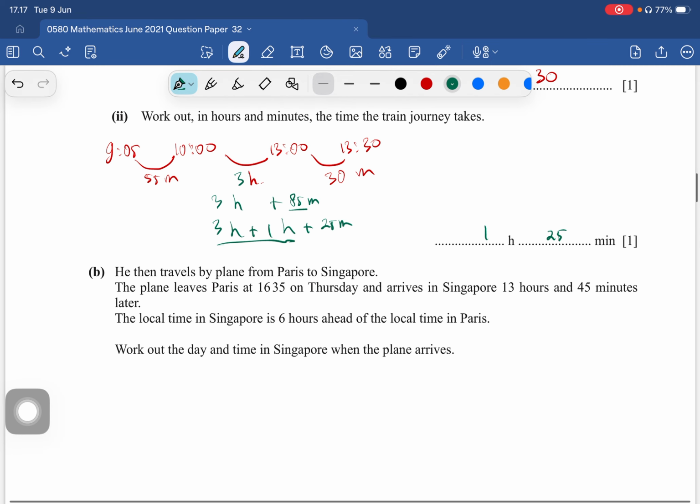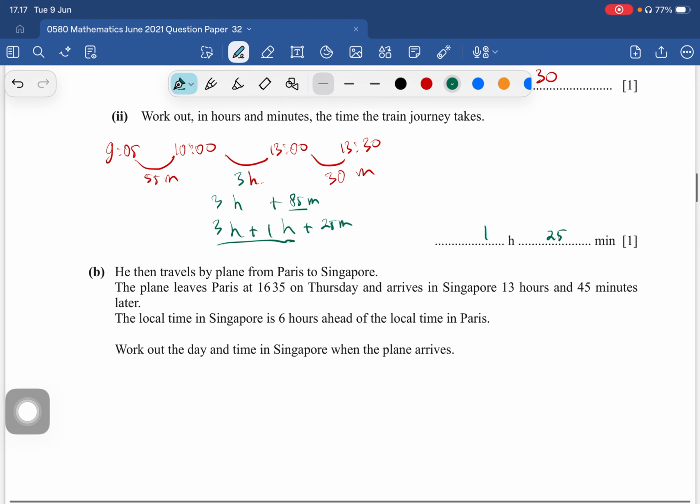Okay, he then traveled from Paris to Singapore. The plane leaves at 16:35 on Thursday. It arrives in Singapore 13 hours and 45 minutes later. The local time in Singapore is 6 hours ahead of the local time in Paris. Work out the day and time in Singapore when the plane arrives.